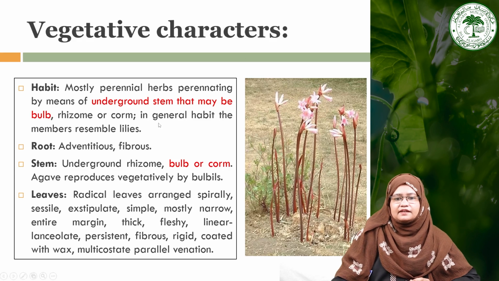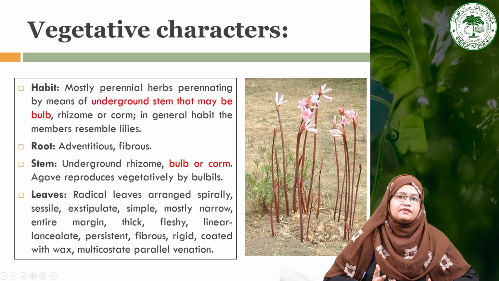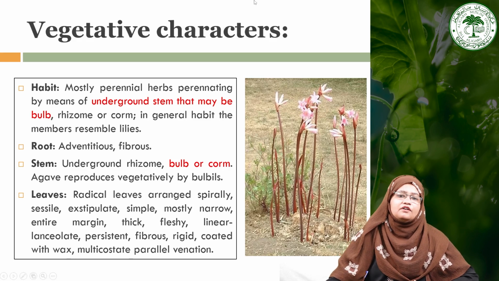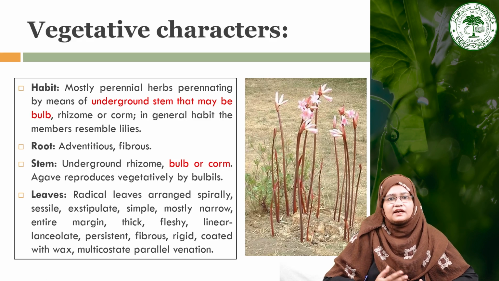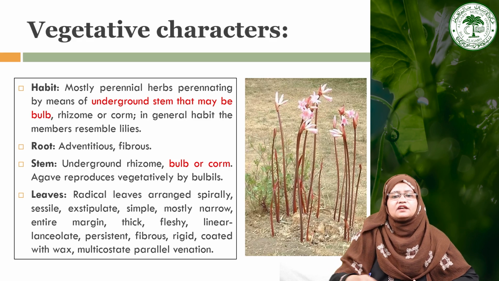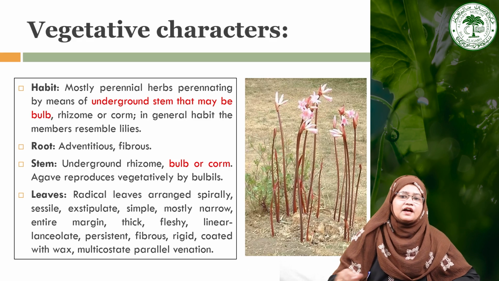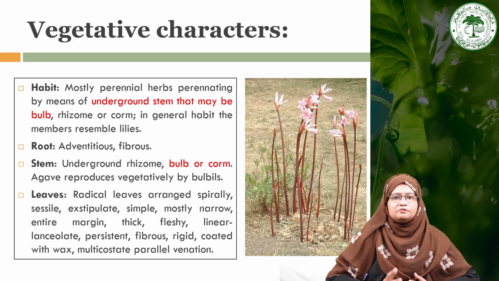So you can see that their habit is perennial, and these plants have an underground stem, and they can survive many generations in unfavorable conditions. The outer aerial shoot will die, and their underground stem lives for a long period. And when there are favorable conditions, these plants come out in a generally very short period of time and bloom very beautiful flowers, as you can see here. That's why this family has many ornamental economic plants also.